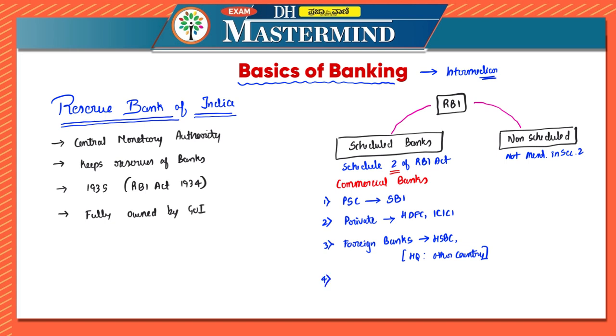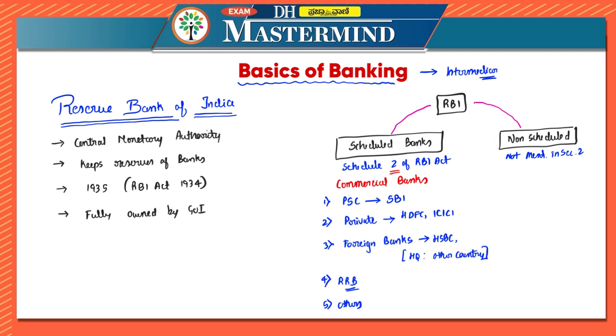Next, there are RRBs, regional rural banks, and then there is NABARD, and others. These are all under commercial banks. Now, what are RRBs? In this, 75% of the credit they are lending has to go to rural and agriculture itself, and they cannot lend it to corporates. So these are under the scheduled banks.